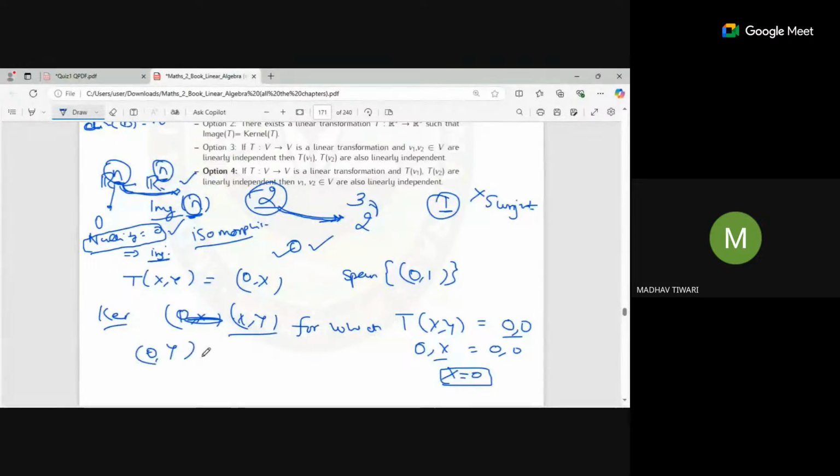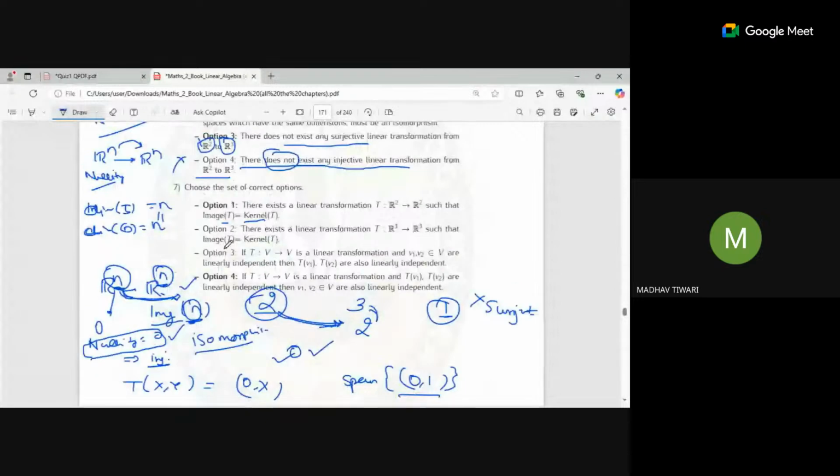So it is nothing but the span of (0, 1). Here you can see the kernel space and the image space are both the same. So that's why option 1 is correct.